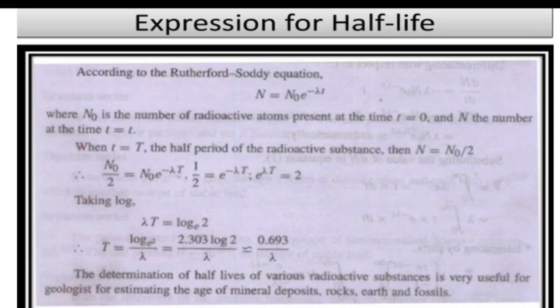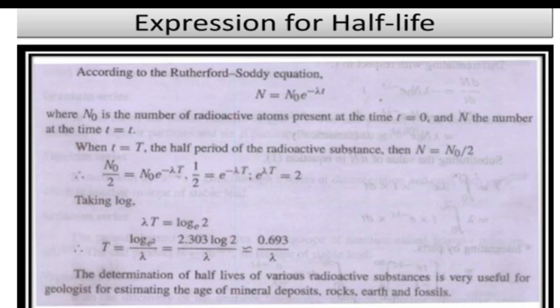When small t is equal to capital T, the half period of the radioactive substance, then N is equal to N naught by 2, half of the initial atoms.